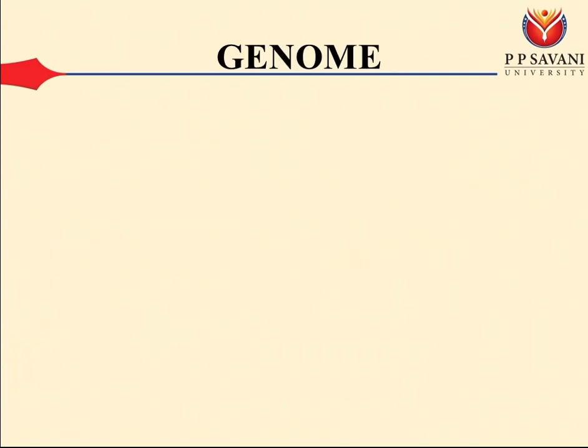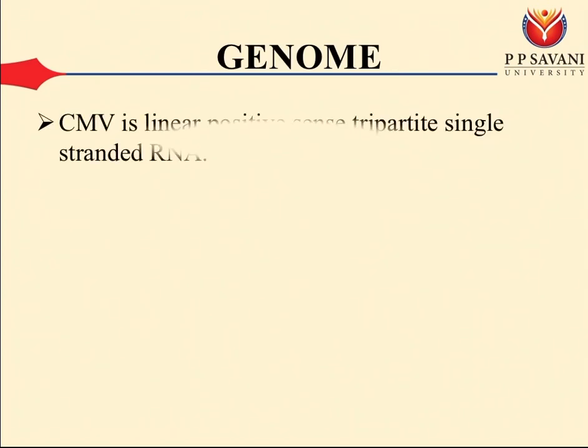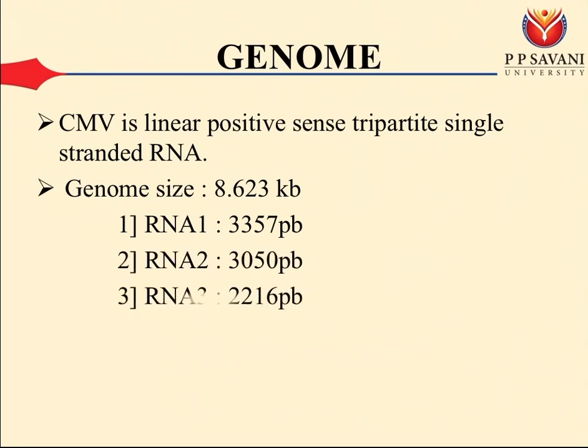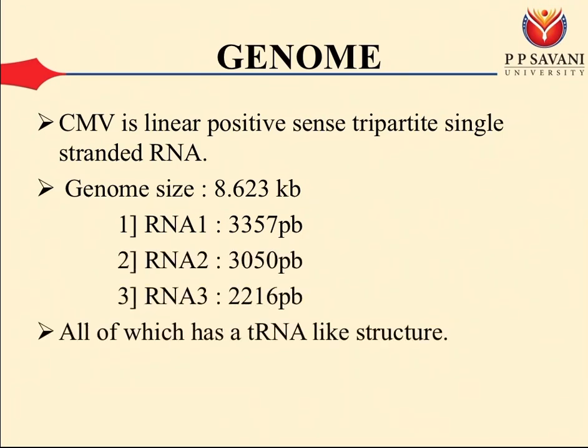The genome of the cucumber mosaic virus. CMV is a linear, positive-sense, tripartite, single-stranded RNA. Genome size is about 8.6 kb. There are three different RNAs: RNA1, RNA2, and RNA3, all of which have a tRNA-like structure.